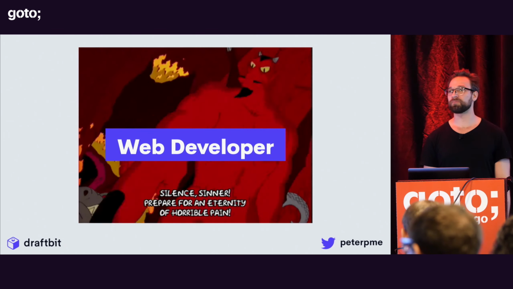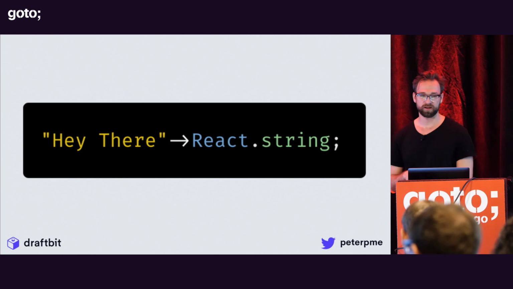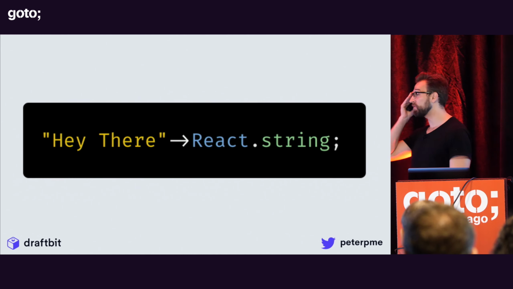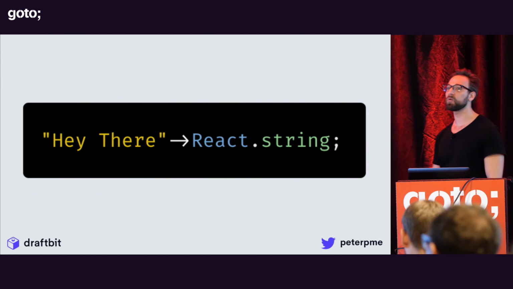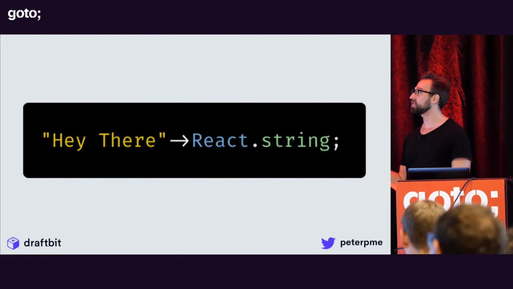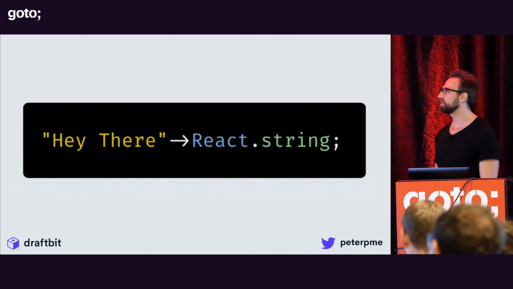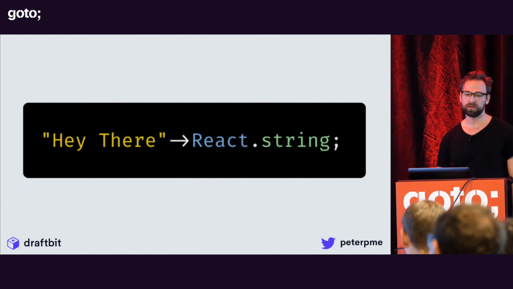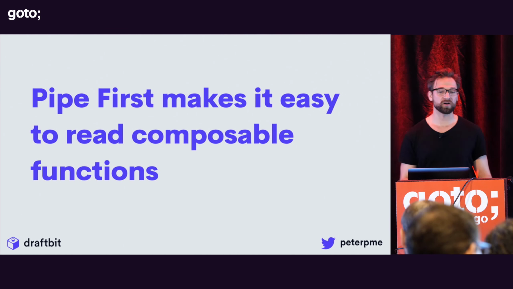So there are some cool things that you can do with those types. One thing that Reason offers is this thing called pipe first. In this case, we have a string called "hey there," and then we're piping it to something. Before, you saw me running this as a function, but everything is a function in Reason. So instead, I can just pipe that data to this thing. And the nice thing about that is it makes it super easy to read composable functions.